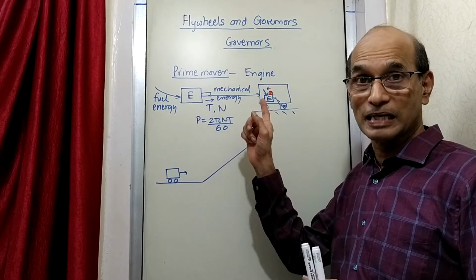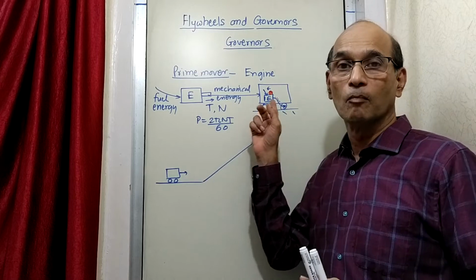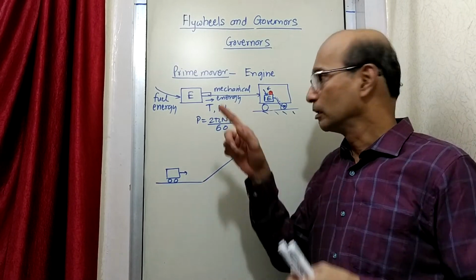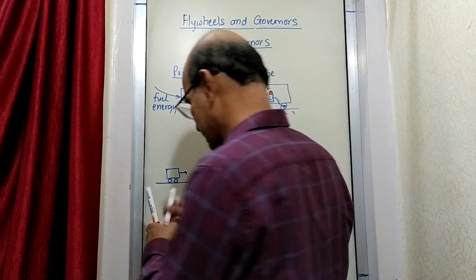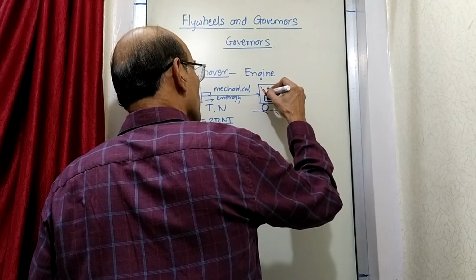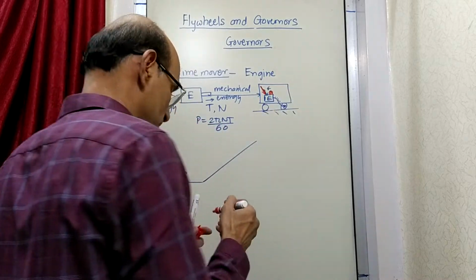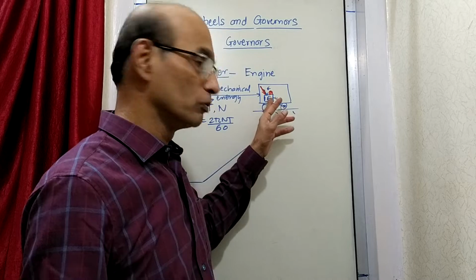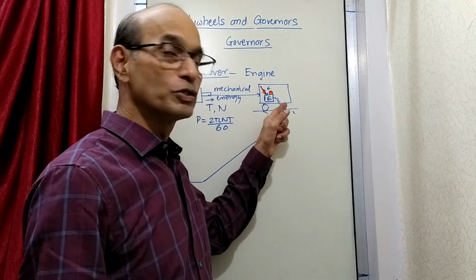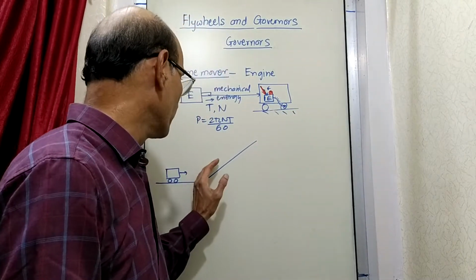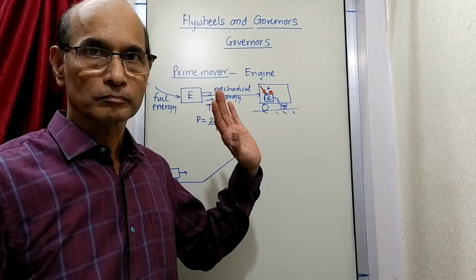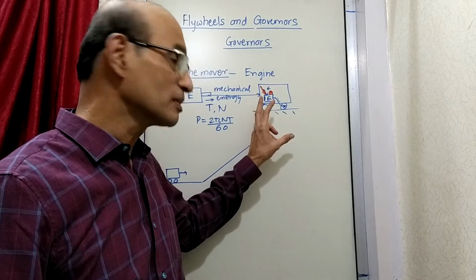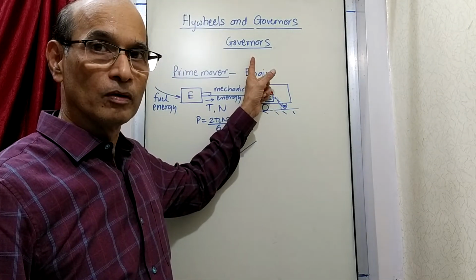That means the governor understands that the engine requires more fuel, and accordingly the governor does something so that the fuel supply, which I'll draw just like this, increases. The fuel supply given to the engine increases so that the engine produces more energy and is capable of going up. How that happens, that is what we will see afterwards. But this is only telling us the role of a governor. Okay, this is one thing.